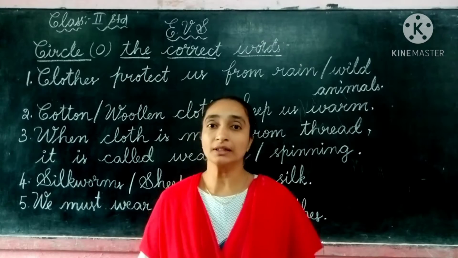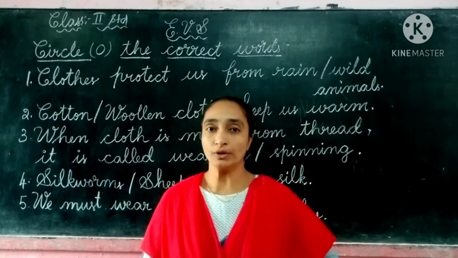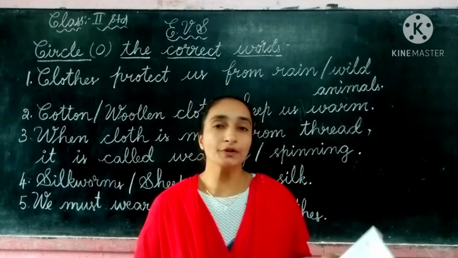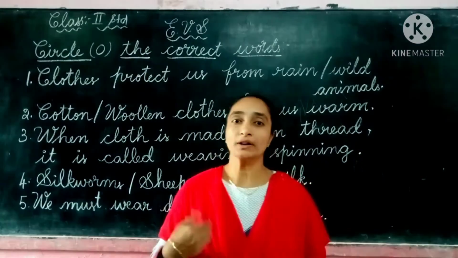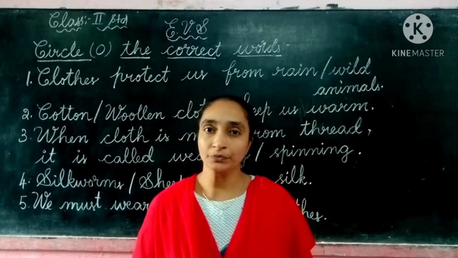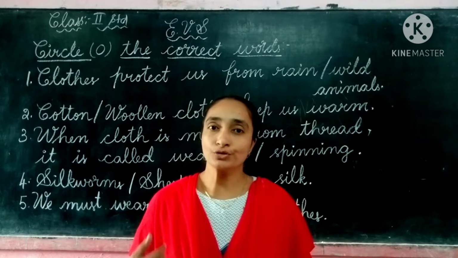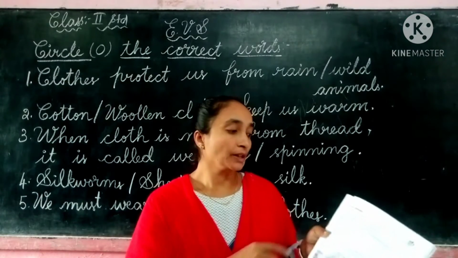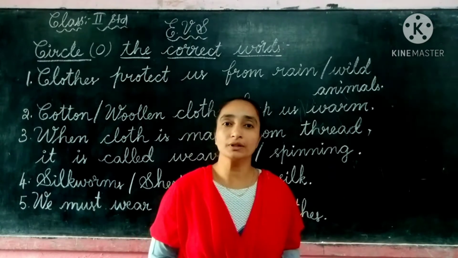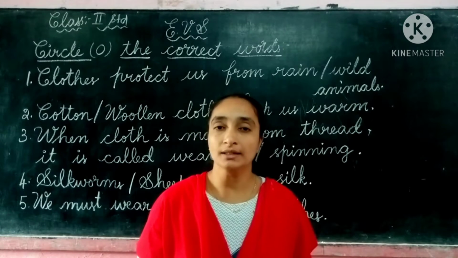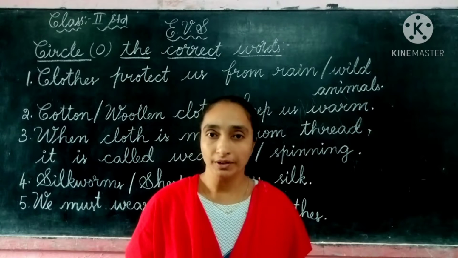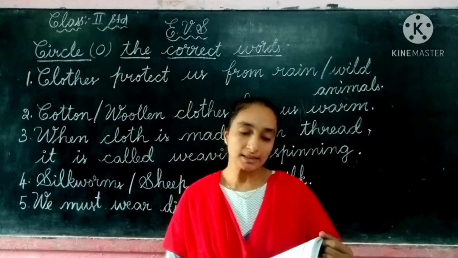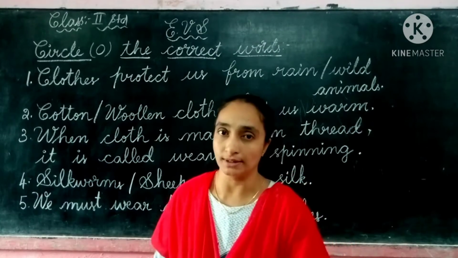So children, the grammar part. In the textbook, all of you take your pencils also, so we can do it very neatly. We have already discussed and completed our lesson. Today we are going to discuss the textbook parts. The first Roman numeral in our textbook is read and answer. The first Roman numeral is circle the correct words.